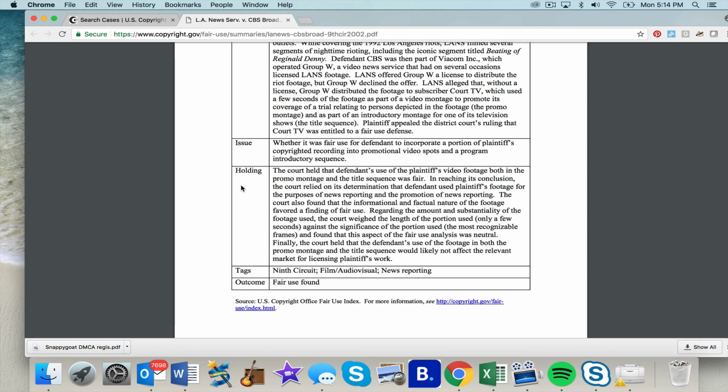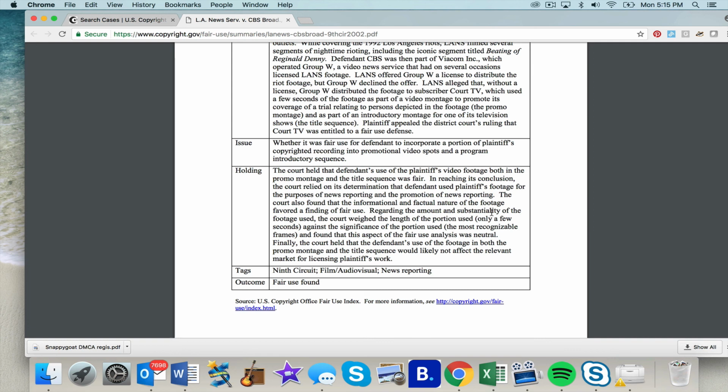In reaching its conclusion, the court relied on its determination that defendant used plaintiff's footage for the purposes of news reporting and the promotion of news reporting. The court also found that the informational and factual nature of the footage favored a finding of fair use. As you know, in a fair use analysis, the court usually looks at four factors, and oftentimes will rest its holding on one or more of them.